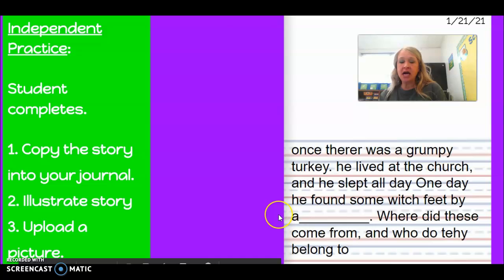All right, so now let's think of a solution to our problem or to the turkey's problem. How could our story end that would be a good solution to his problem? He found some witch feet. How could he solve that problem? What could happen to solve that?